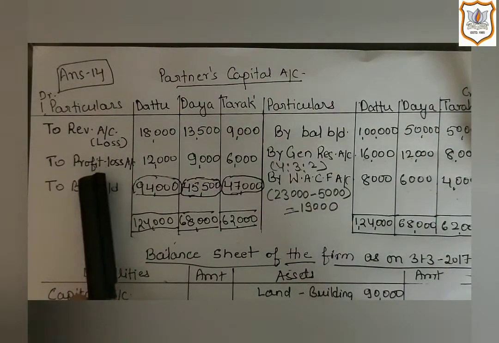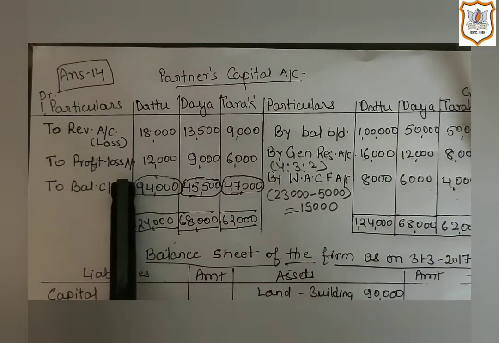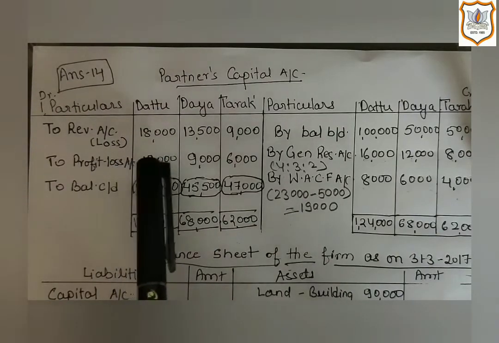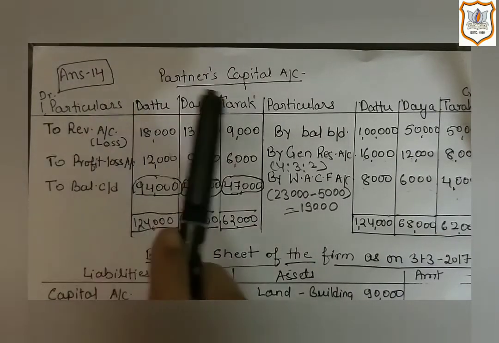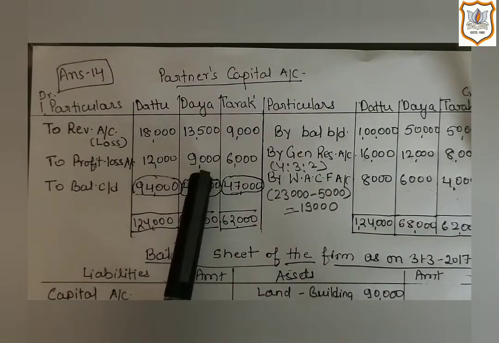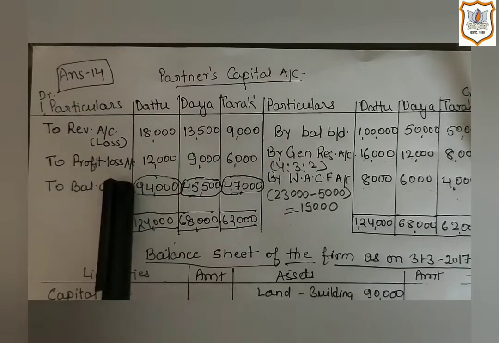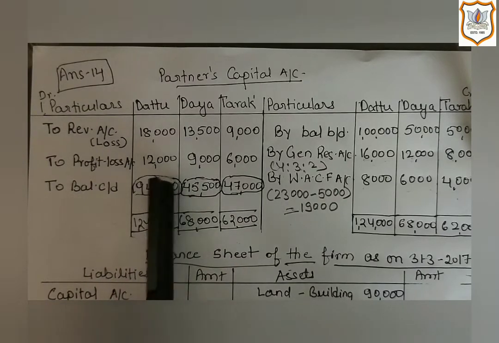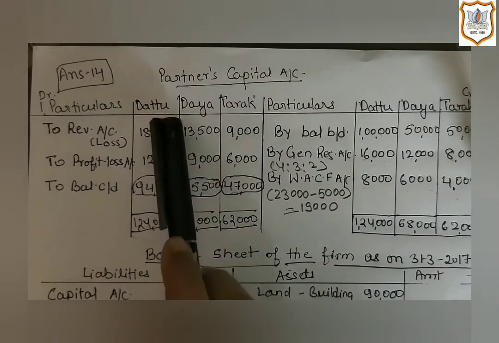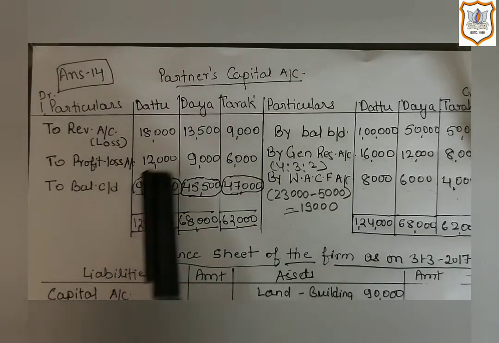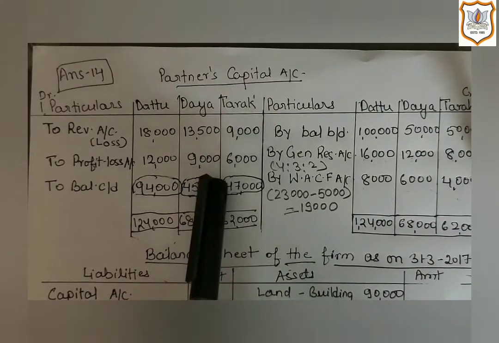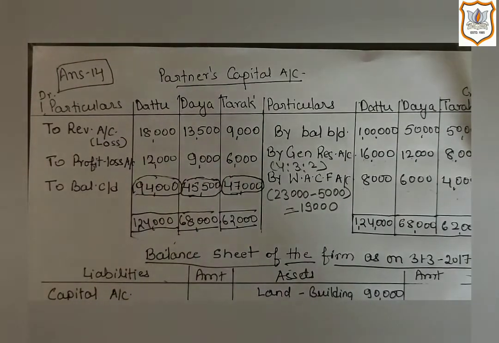Here it is, profit and loss account. It is accumulated loss, and as it is a loss, that's why we have recorded it on the debit side of the partners' capital account. It will be distributed according to the old profit sharing ratio, that is 4:3:2. So Dattu's amount is 12,000, Daya's amount is 9,000, and Tarak's amount is 6,000.